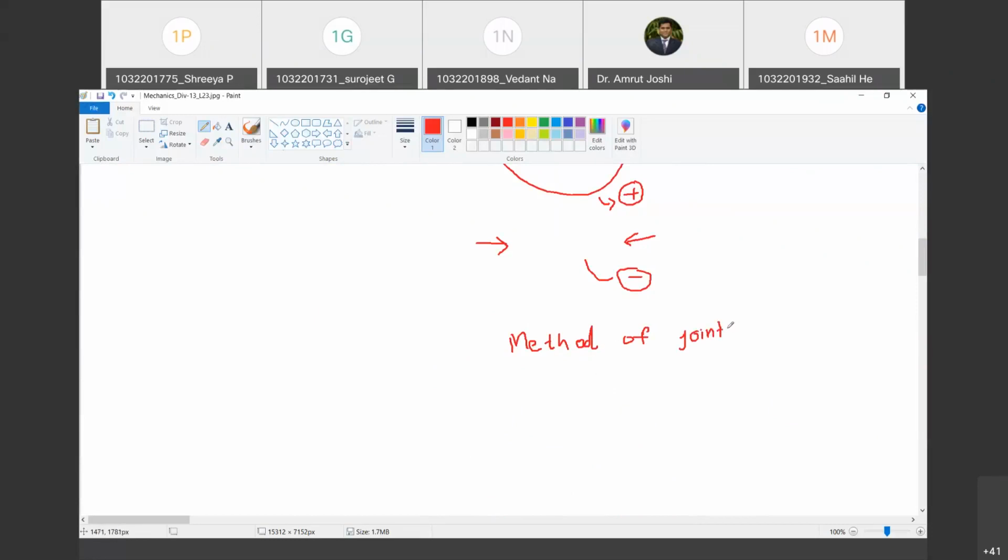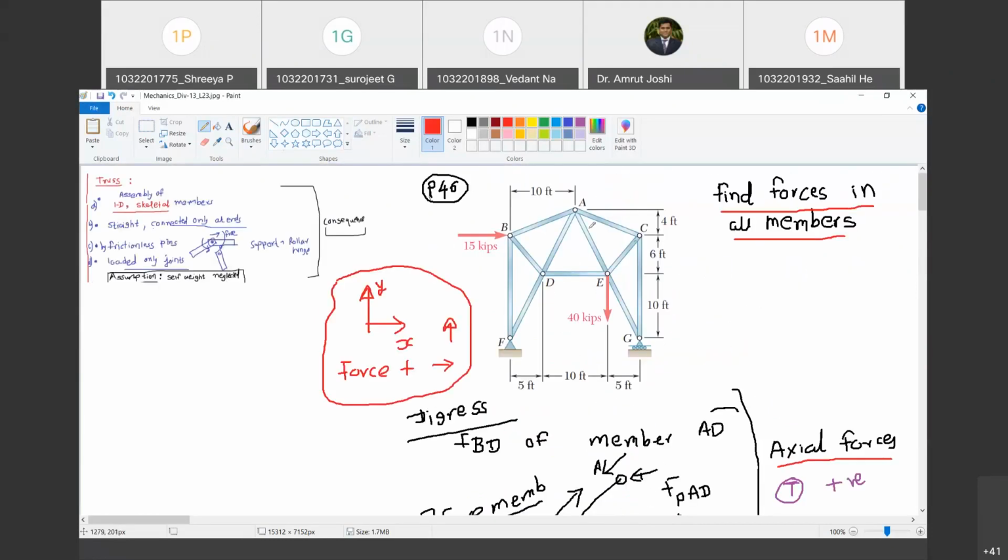What do we do in this method? The first thing that we do is we find out the reactions. ये जो truss है इसके reactions हम find out करेंगे. Are you with me? Yes, sir. So let me copy this structure here.